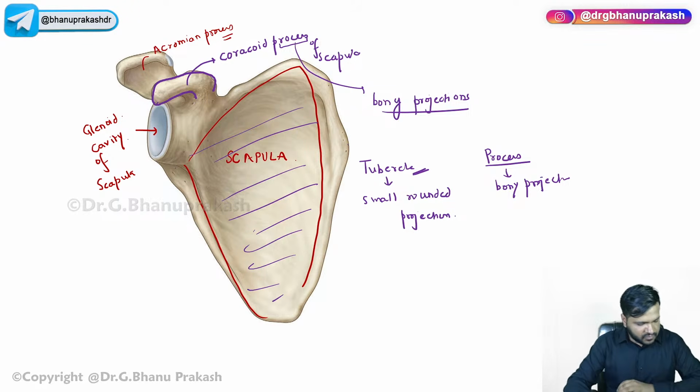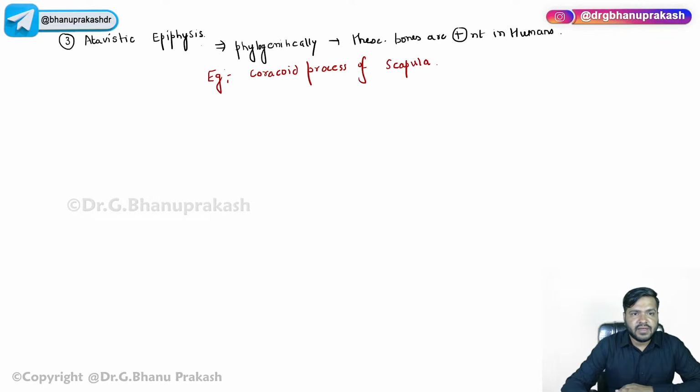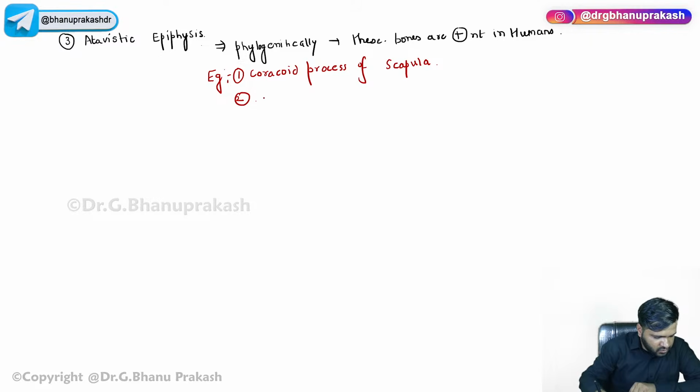इतना क्लियर हो गया सब लोगों को? इतना क्लियर है? We have already discussed the atavistic epiphysis. Again, one more example that I want to discuss with you. Yes, the second example, it is the